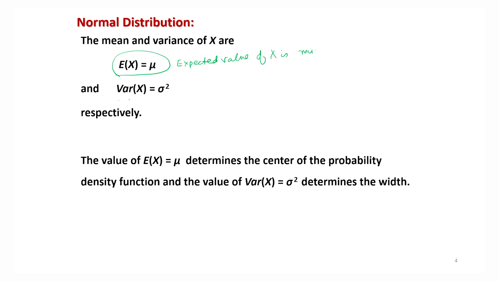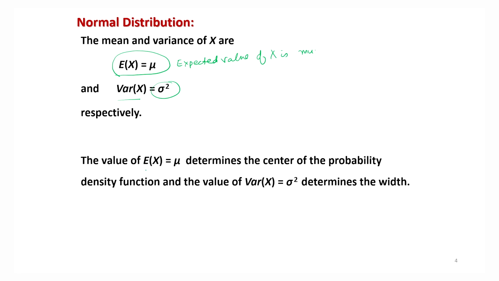And the variance of x is sigma square. You can do some mathematical calculation and obtain it very easily, and if not, you can look into any standard book on statistics and you will find all the details on how to find these things. Now the next question comes: what are mu and sigma square trying to indicate?